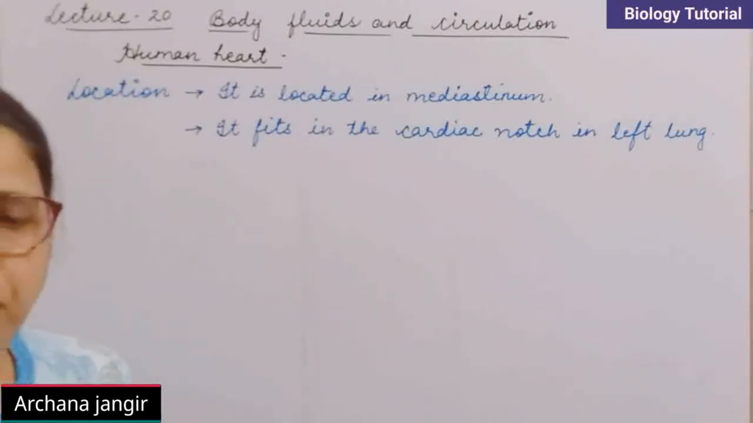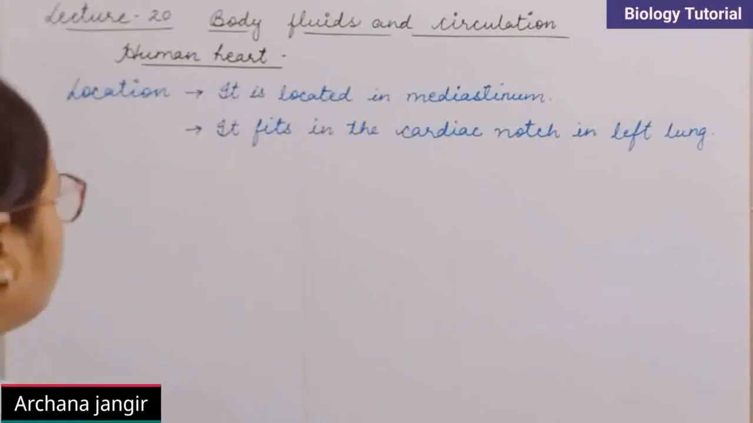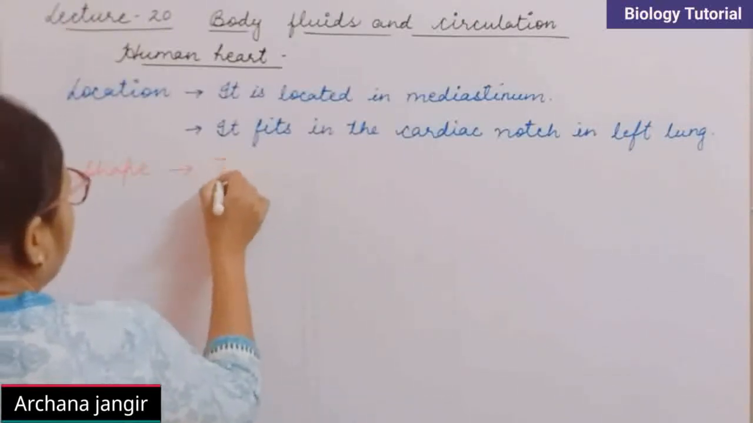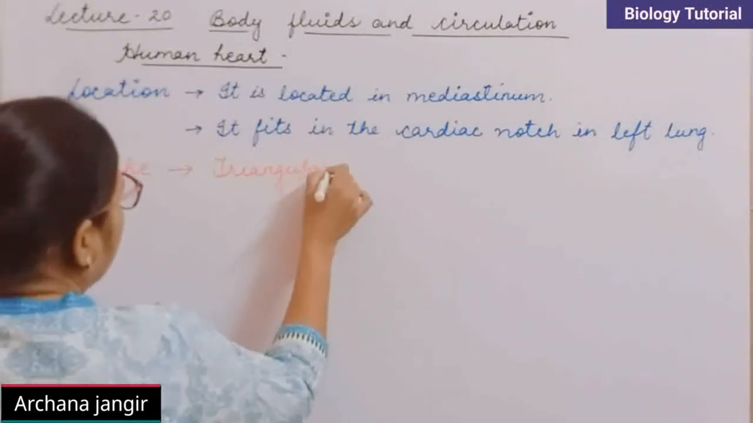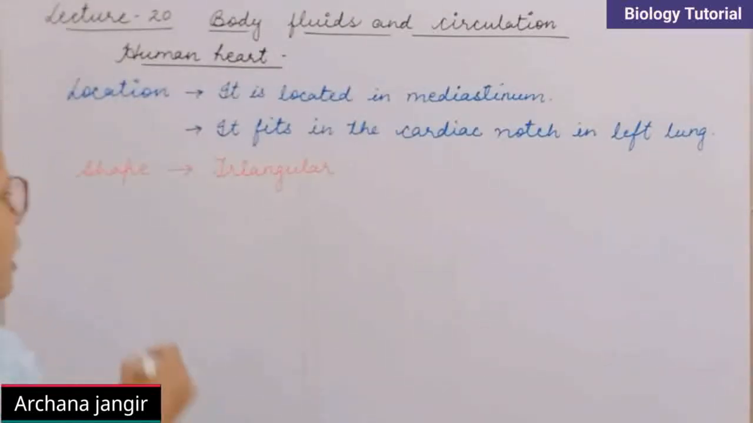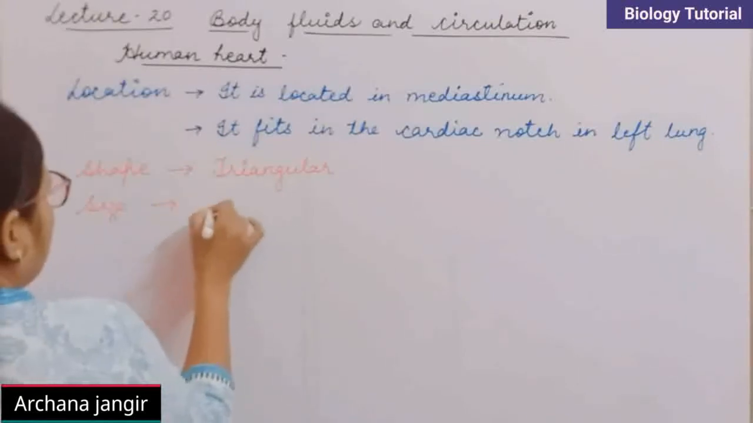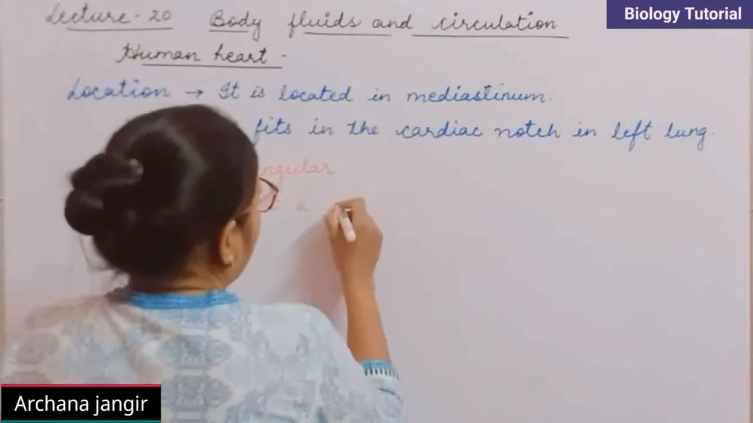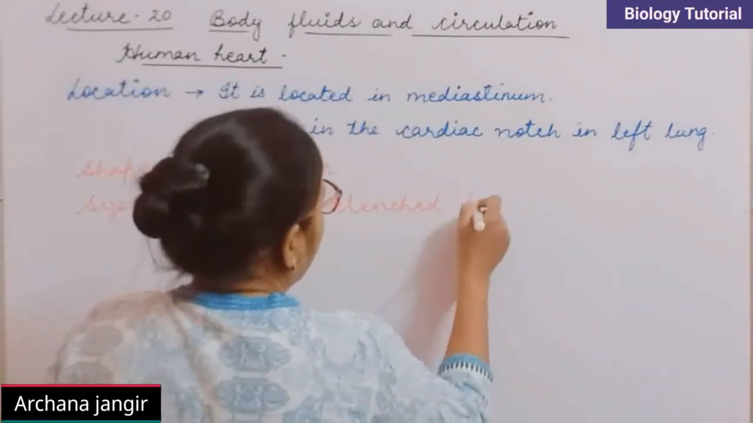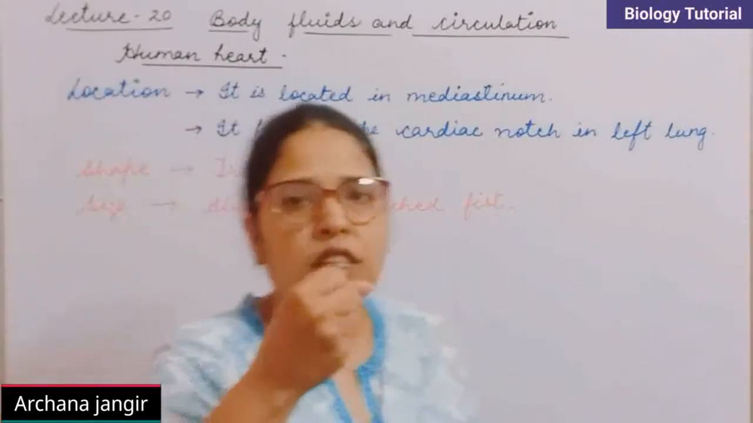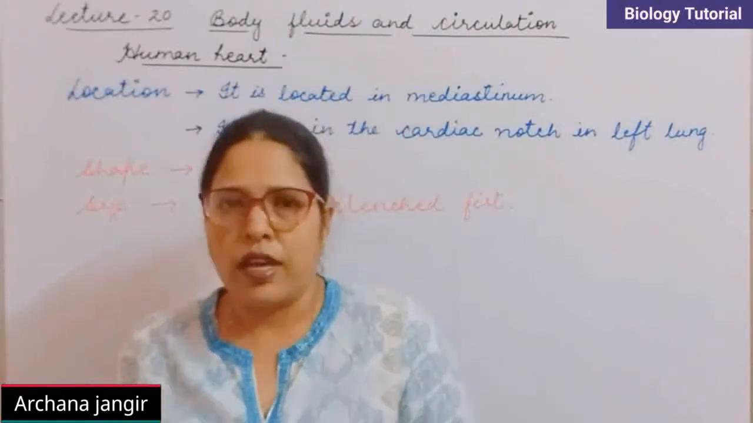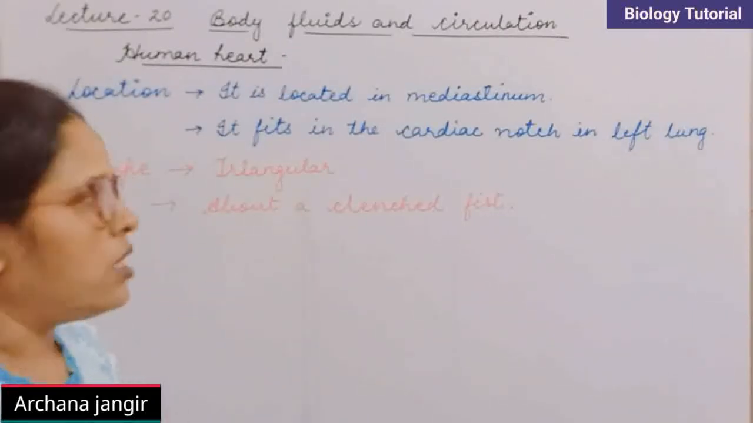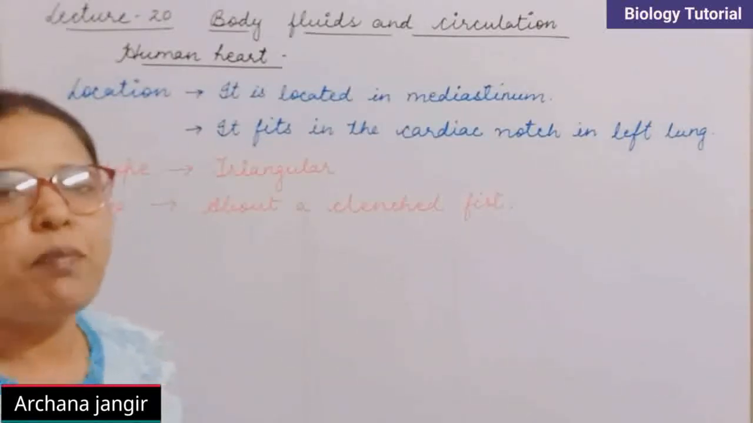Now what is the shape, size and weight of the heart? The shape of the heart is basically triangular, and its size is about a clenched fist. Yeah? So the exact word is about a clenched fist. When we close our hand tightly, the heart is about as big as that tight fist. Clear? And its shape is triangular. The apex part is situated towards the lower side and the broad part is situated towards the upper side. Clear? So the upper side is broad, and the apex is on the lower side.